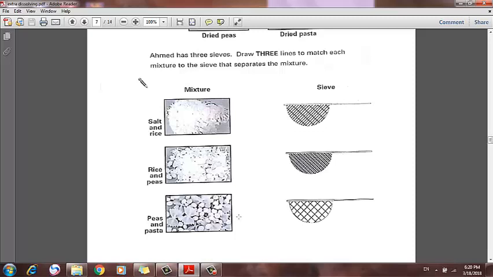So we have 3 kinds of sieves. The smallest sieve will be suitable for the smallest particles. Of course, salt will pass and rice will stay in the sieve. And this is suitable for the bit bigger particles like rice and peas. Rice will pass and peas will stay.